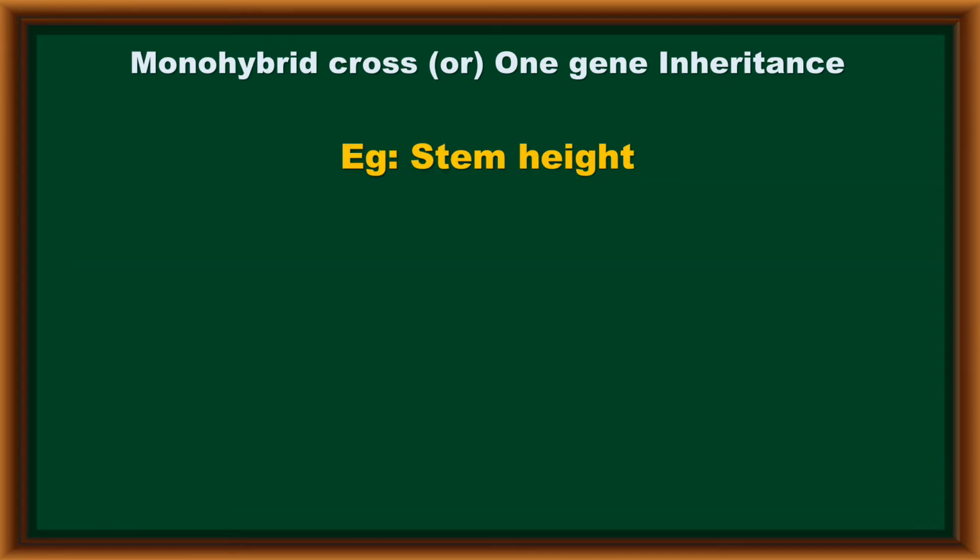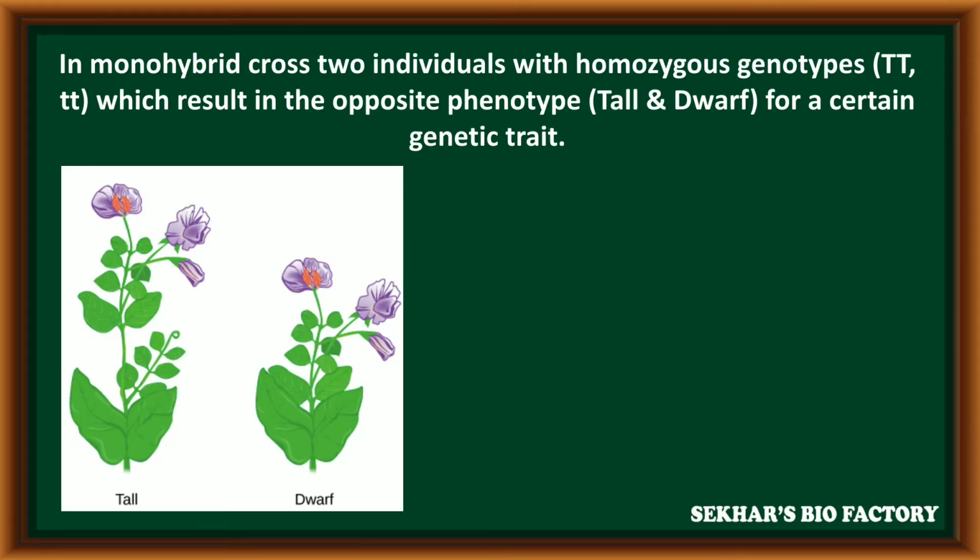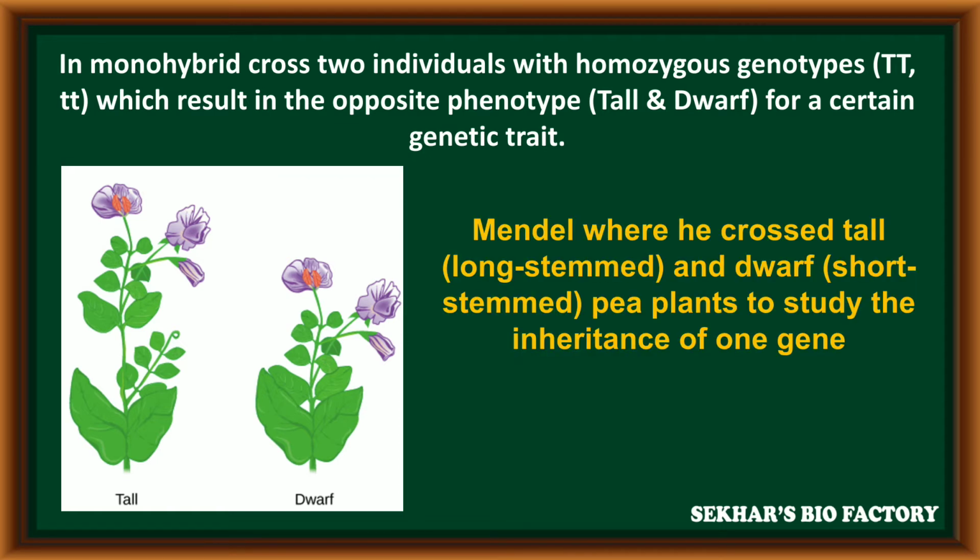One more monohybrid cross, or one gene inheritance experiment, with stem height as an example. In a monohybrid cross, two individuals with homozygous genotypes, capital T capital T and small t small t, result in opposite phenotypes, called tall and dwarf, for a certain genetic trait. Mendel crossed a tall, that is long stemmed, and a dwarf, short stemmed pea plant to study the inheritance of one gene.